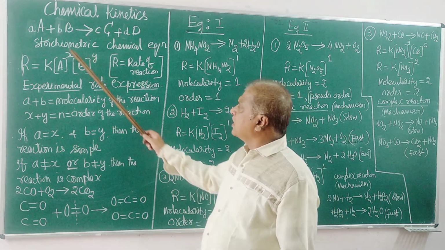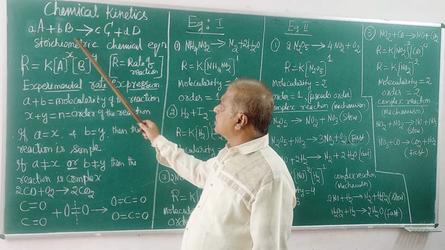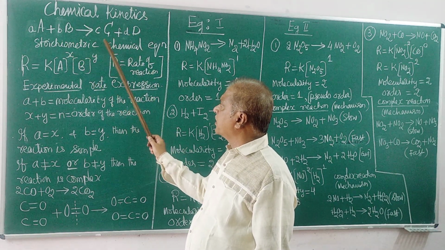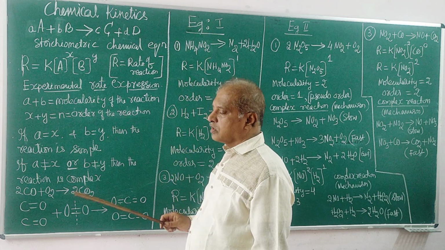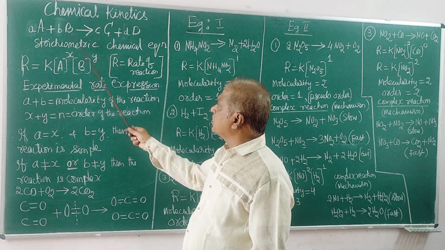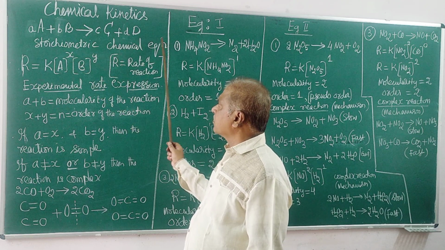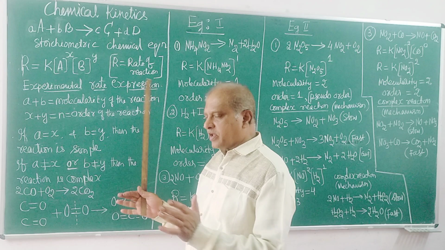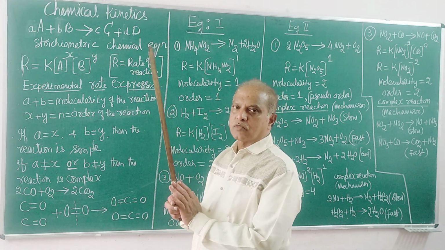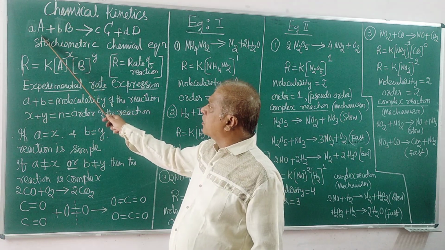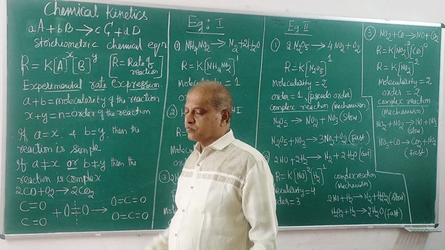Now there is one chemical equation written here, a symbol that symbolizes a chemical equation. It is also called a stoichiometric chemical equation. What does it mean? For a chemical reaction to take place, there is always some minimum number of reactant molecules.